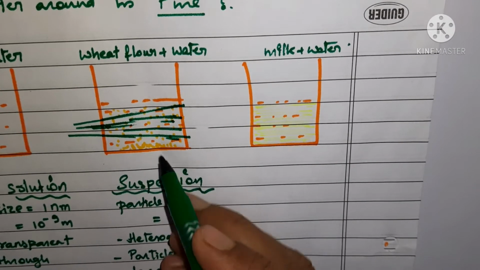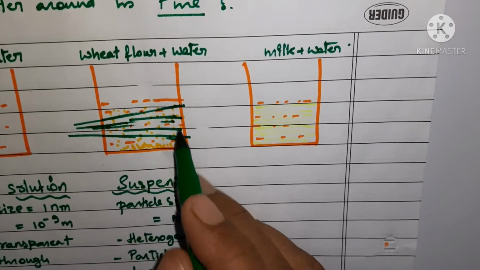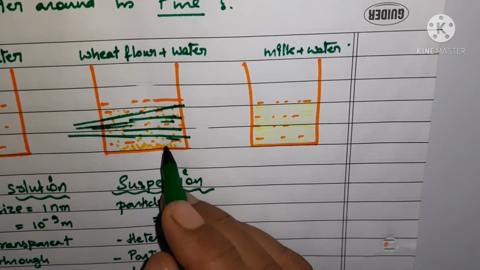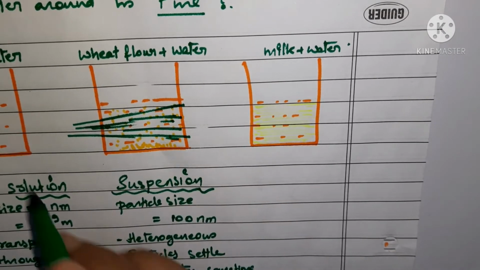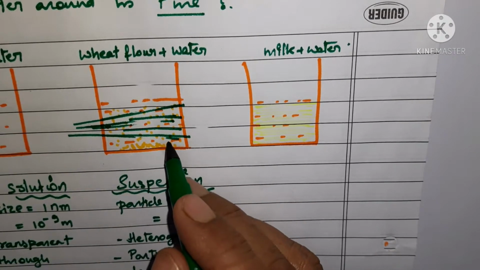Scattering was occurring in this mixture by the particles, because the particles were very big in size in comparison to the other particles.